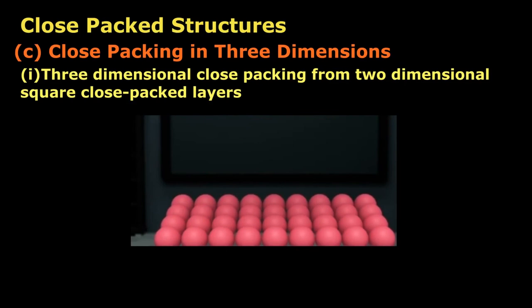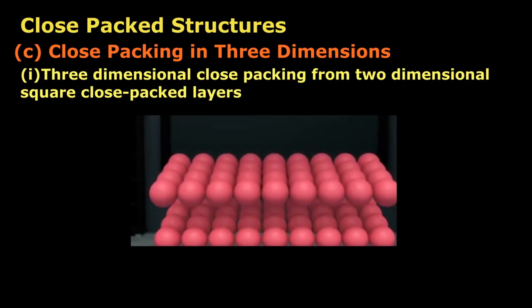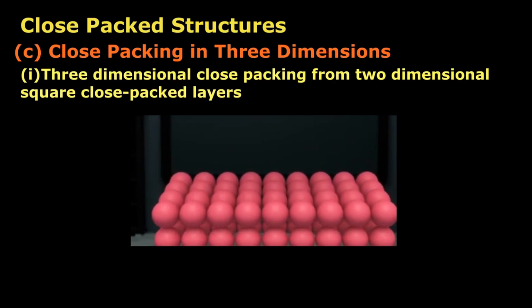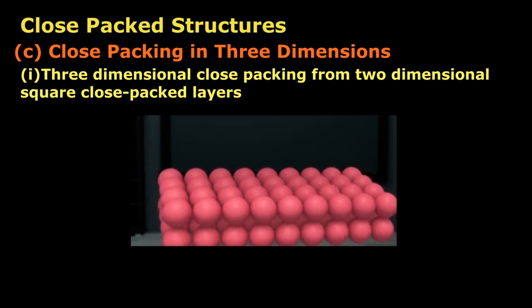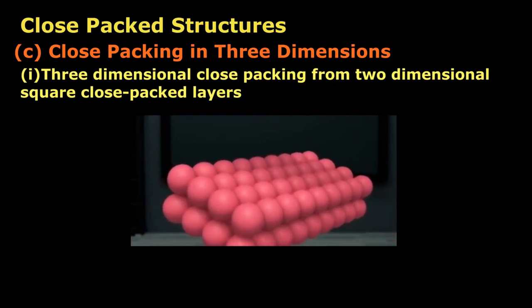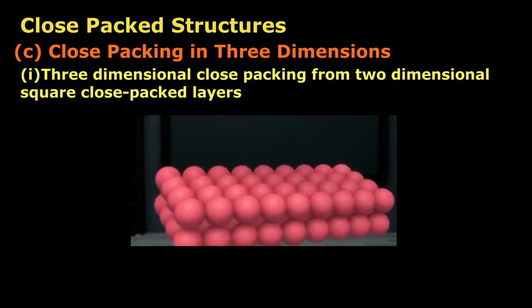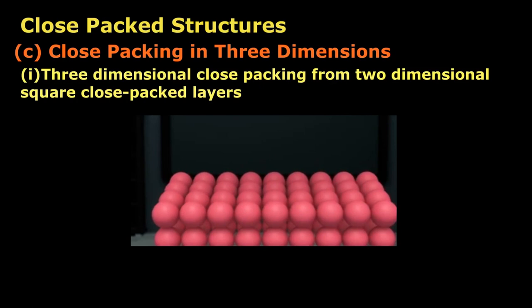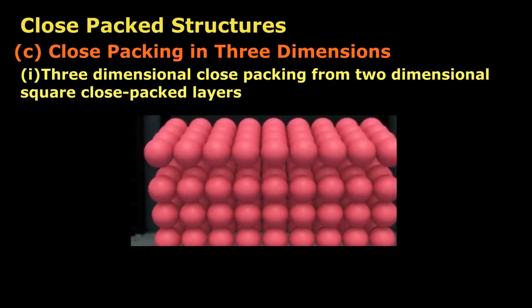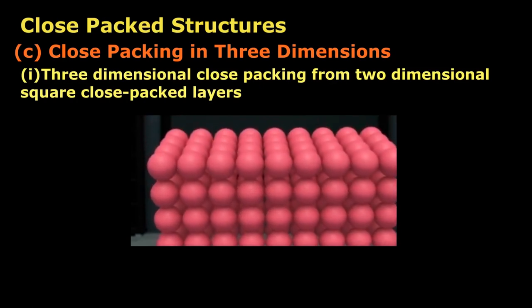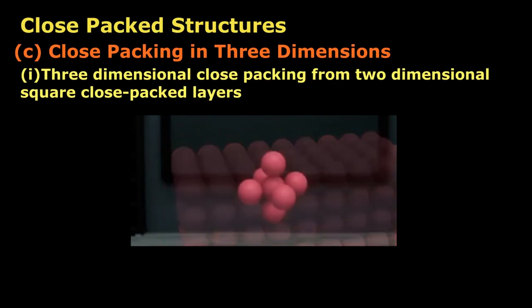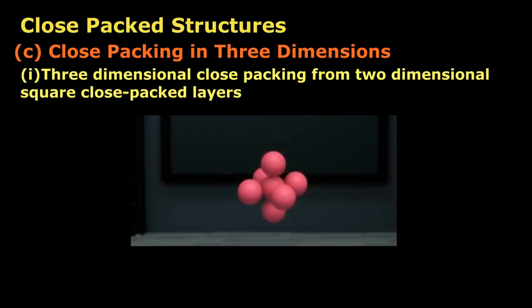This can be generated by placing the 2-dimensional square close packed layer above the first layer such that the spheres of the second layer are exactly above the spheres of the first layer. In this arrangement, spheres of both the layers are perfectly aligned horizontally as well as vertically. Similarly, we may place more layers one above the other.